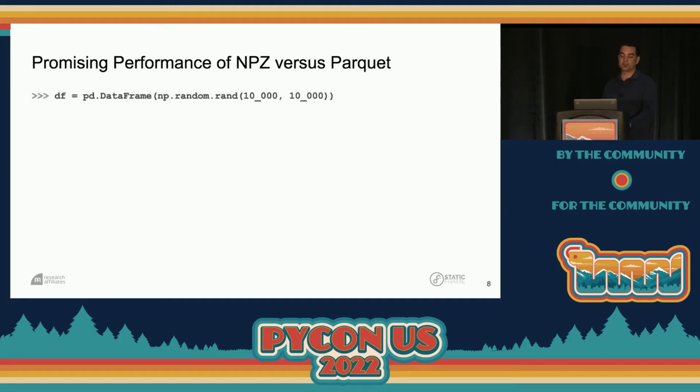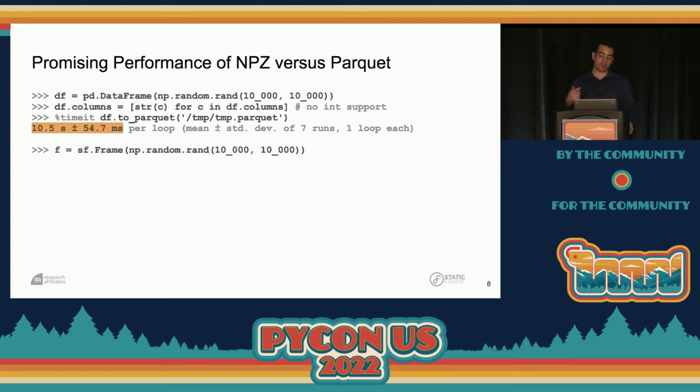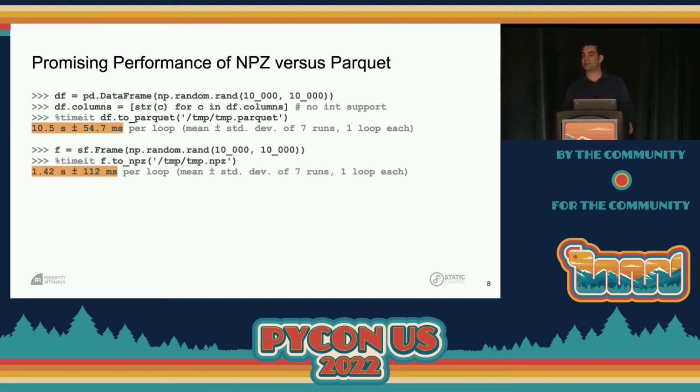If we use Pandas here to create a very simple frame of 10,000 square floats, and we create a data frame with that, we're going to write this out as Parquet, but because Parquet requires that all column labels be strings, we're going to have to convert those column labels to strings. And then we can go ahead and use Pandas to write this data frame out as a Parquet file. And that takes about 10.5 seconds. Now, if we build a corresponding frame in StaticFrame, and we write it out as an NPZ, that takes 1.42 seconds, nearly an order of magnitude better performance for writing out this very, very simple frame.